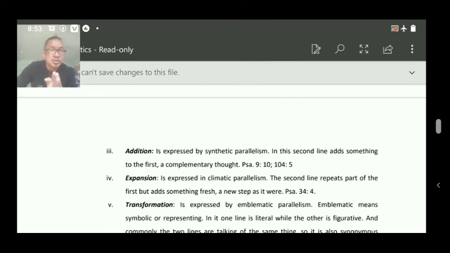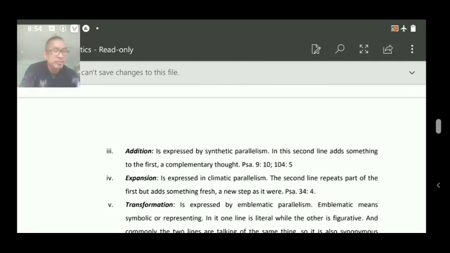I don't know whether you are going along with my lecture or not. The first line is explained by the second line, or the second line gives reason to the first line.